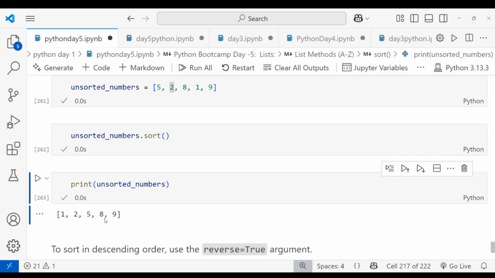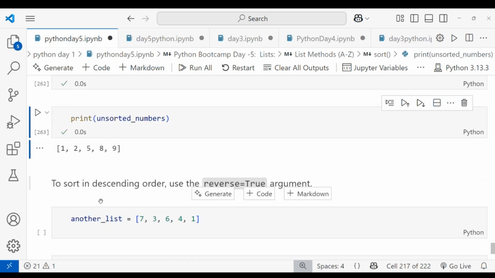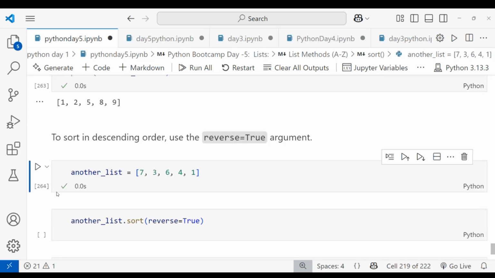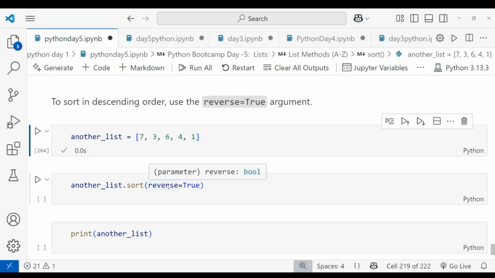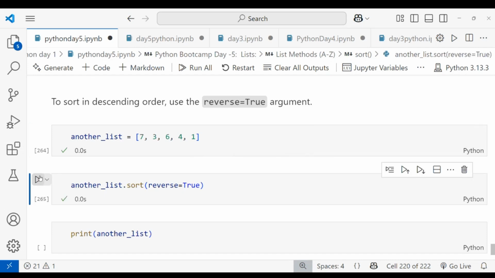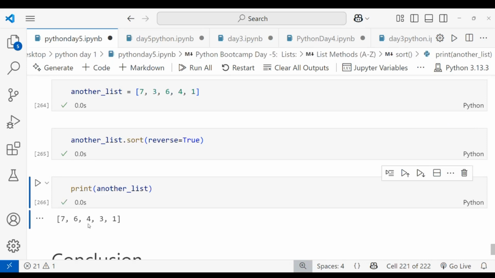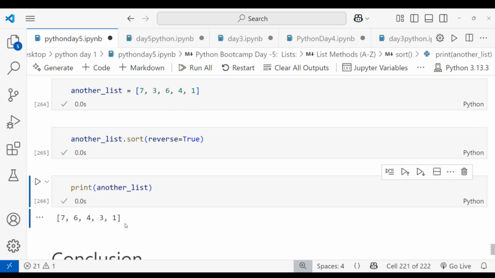If I want descending order, you have to use reverse equals true. Taking another list and sorting, giving reverse equal to true as an argument, and I'm printing that one. You can see I'm getting descending order. This is how it works.